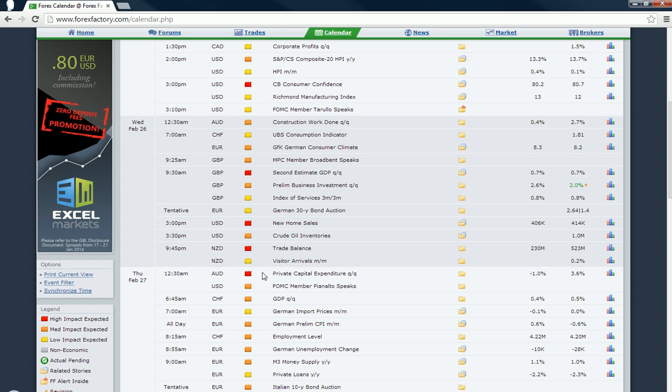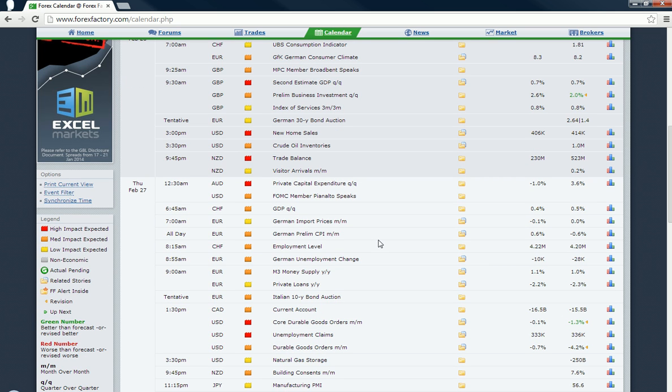And then overnight, if you trade the New Zealand dollar, at 9:45 PM you got the trade balance figures forecasted at 230 million, which previous was 523 million. So that should be quite an interesting one. That forecasts a big drop in the trade balance.